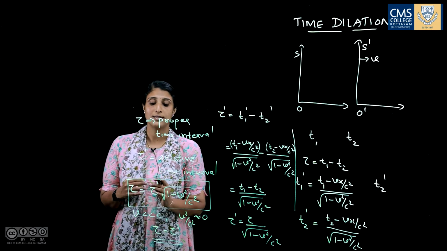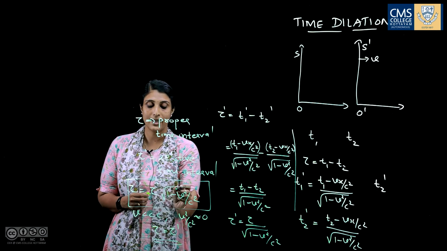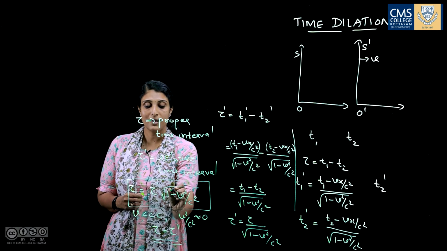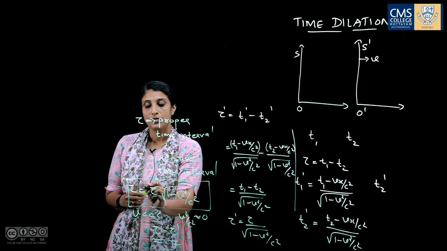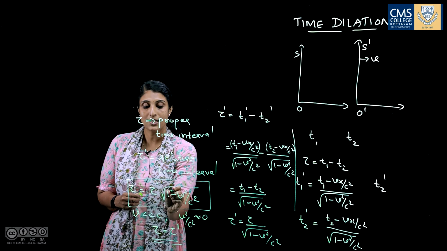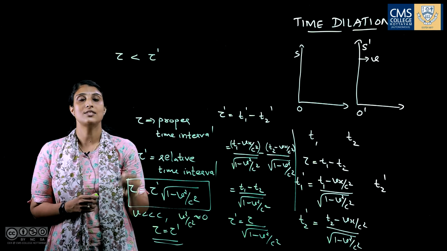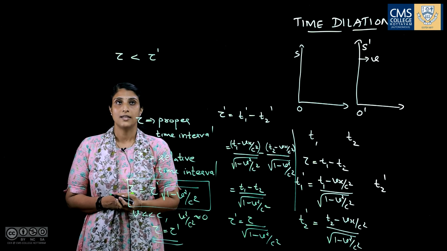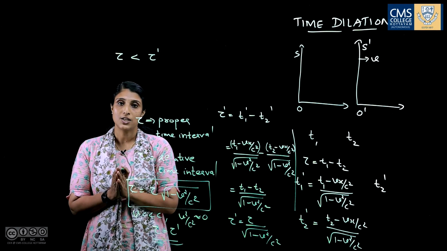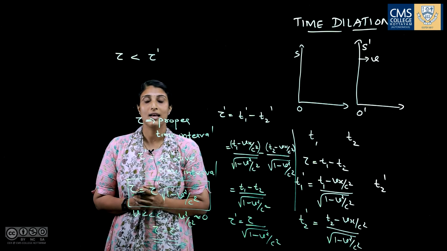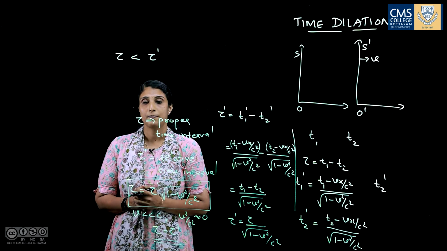Now we are going to discuss the significance of this relation. If we look into this relation, it is clear that root of 1 minus v square by c square is a quantity less than one, so it will be a fraction. So tau, the proper time interval, equals a fraction times tau dash. That is, the proper time interval is always less than the relative time interval. That is, this time interval is less in the inertial frame S, for an observer in the S dash frame.